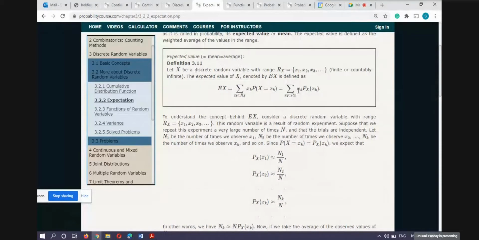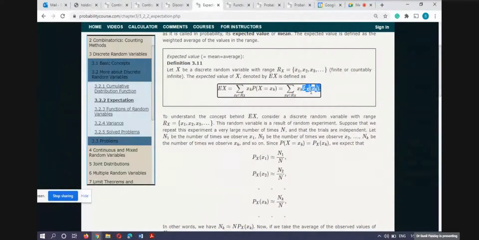If you remember a little bit of statistics, if x is something and this is the frequency, then how do you calculate the mean? It is the sum of x times fi divided by the sum of fi. Here we have nothing in the denominator, because this is the probability.